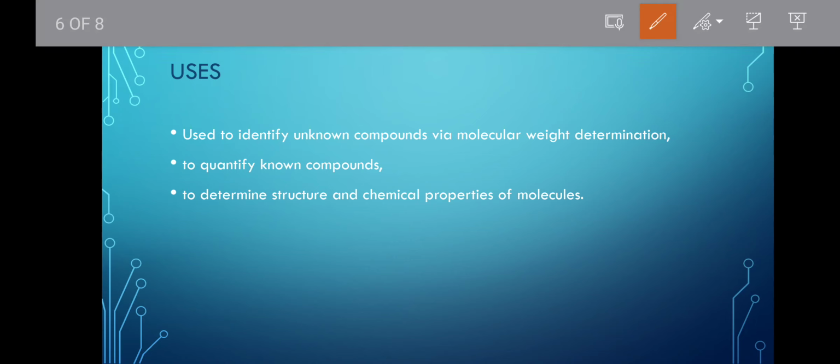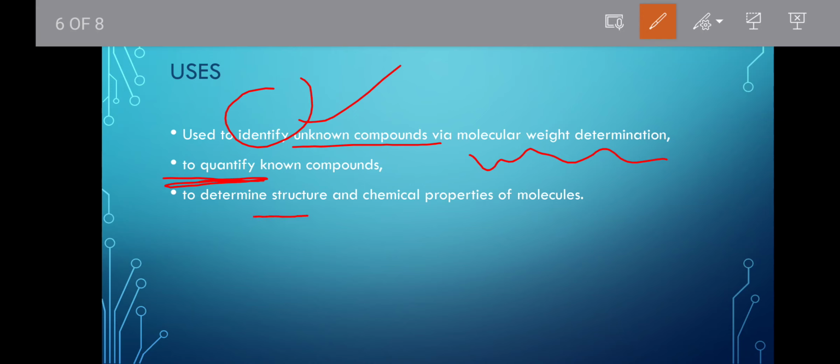Next, what are its uses? It is used to identify unknown compounds. Whenever we are at a crime scene, we are obviously getting unknown samples, right? So via molecular weight determination, it also identifies and quantifies, meaning how much quantity of that particular compound is present.